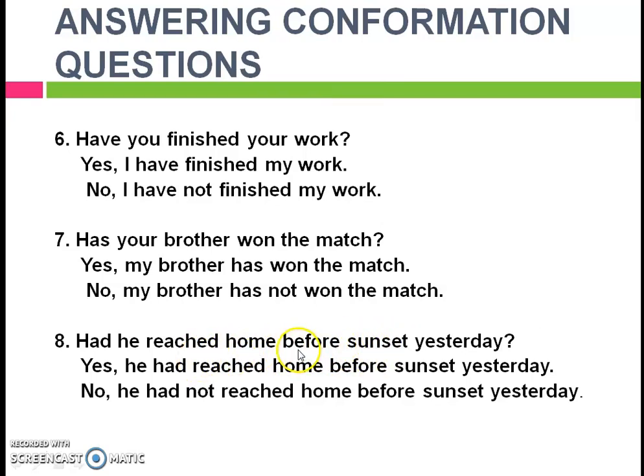As I quoted above, the first action, that is the person reaching home, happened first before the sunset. That is why the question is asked with the question word had. So, had he reached home before sunset yesterday? Yes, he had reached home before sunset yesterday. No, he had not reached home before sunset yesterday.